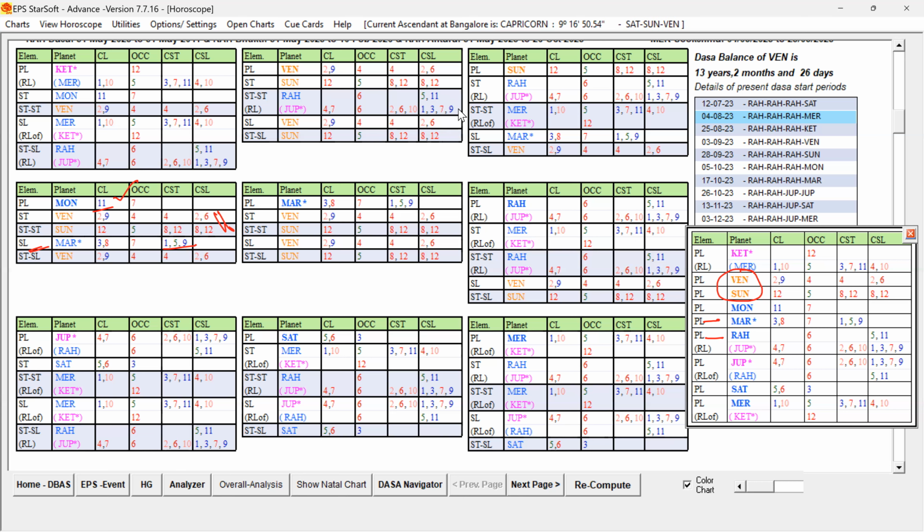And indirectly Jupiter. The Badhaka Lord role is also important for the surgery. So importantly, Rahu. So which planets have Rahu in the star level and sub level? That we have to find. If you check each and every planet, Venus Bhukti and Sun has star Lord Rahu and sub Lord Mars. This is good.